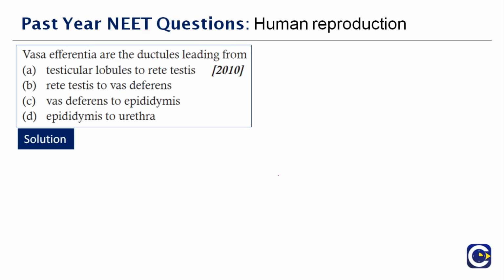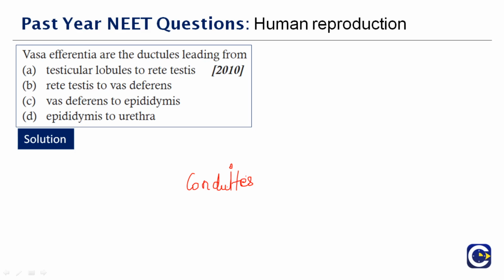Now what is the function of Vasa efferentia? We'll see the function of Vasa efferentia now. Its important function is to be a part of the conduits for sperms, which make the pathway and help the transportation of the sperm from the rete testis to the epididymis. So I called it the head of the epididymis. And this, if you see, is thanks to smooth muscle contraction.